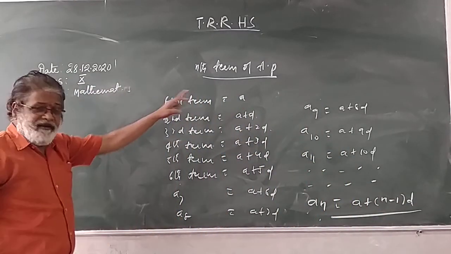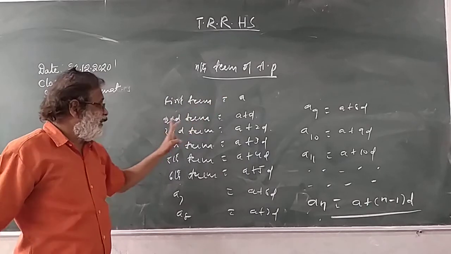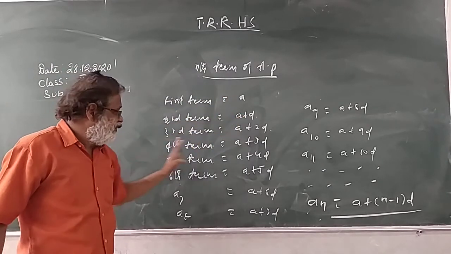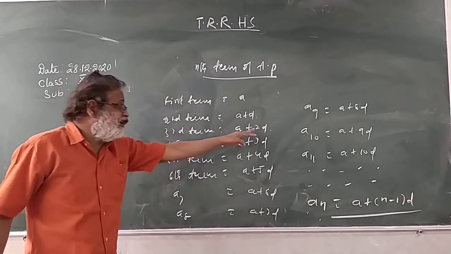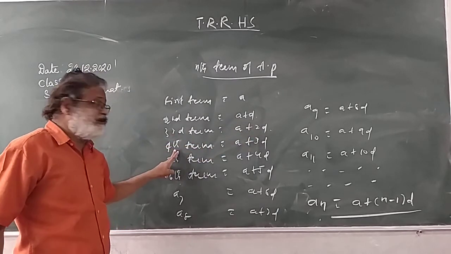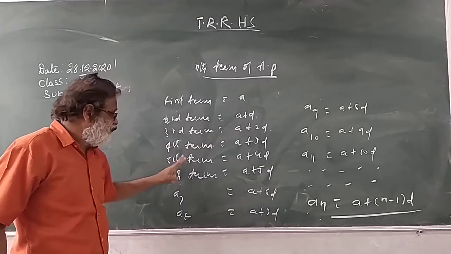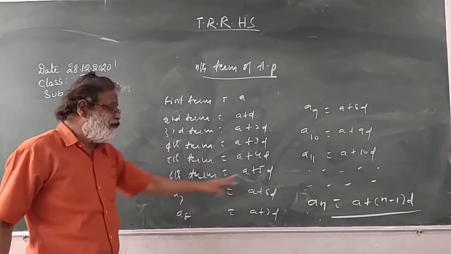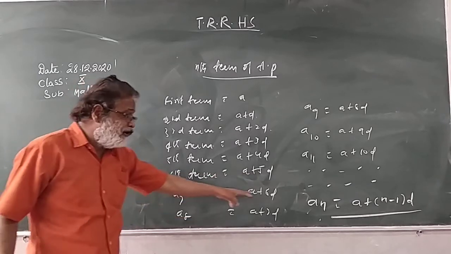First term a. Second term a2 is a plus (2 minus 1)d, that is a plus d. Third term, 3 minus 1 is 2, a plus 2d. Fourth term a plus 3d. Fifth term, 5 minus 1 is 4, a plus 4d. Sixth term a plus 5d. Seventh term a plus 6d.